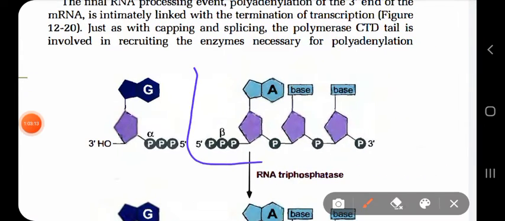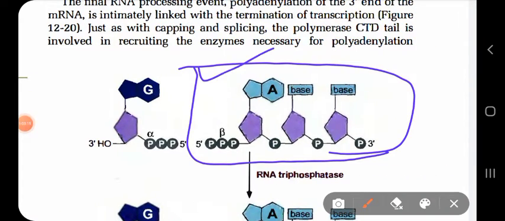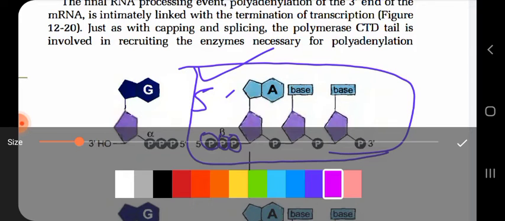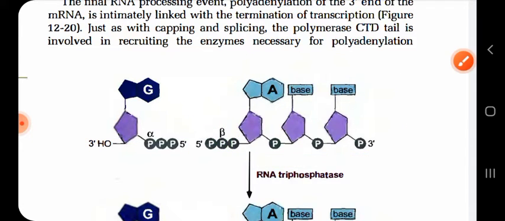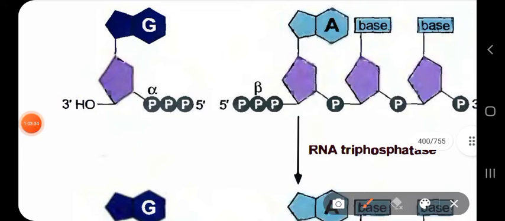Well, this is the RNA and this is the extreme 5' end of the RNA. You can see at the extreme 5' end there are three phosphate groups, which can be called alpha, beta and gamma phosphates. Now this gamma phosphate is removed.